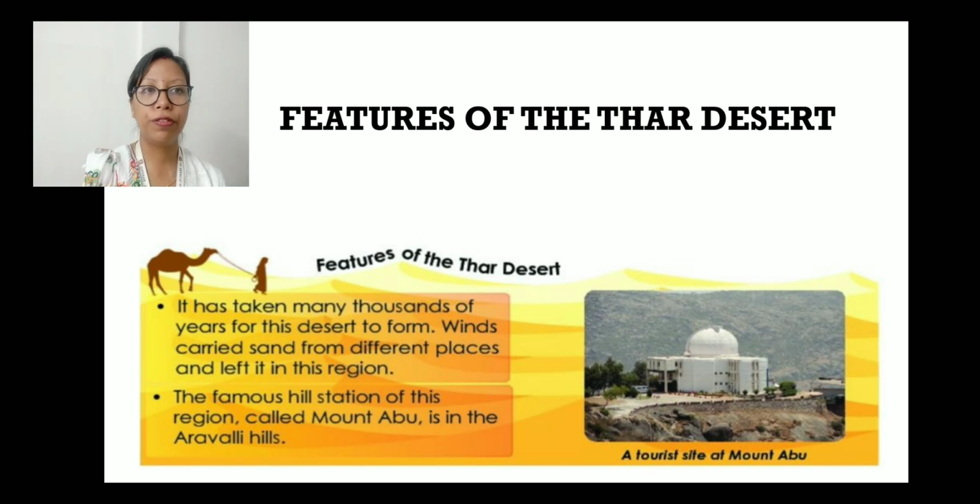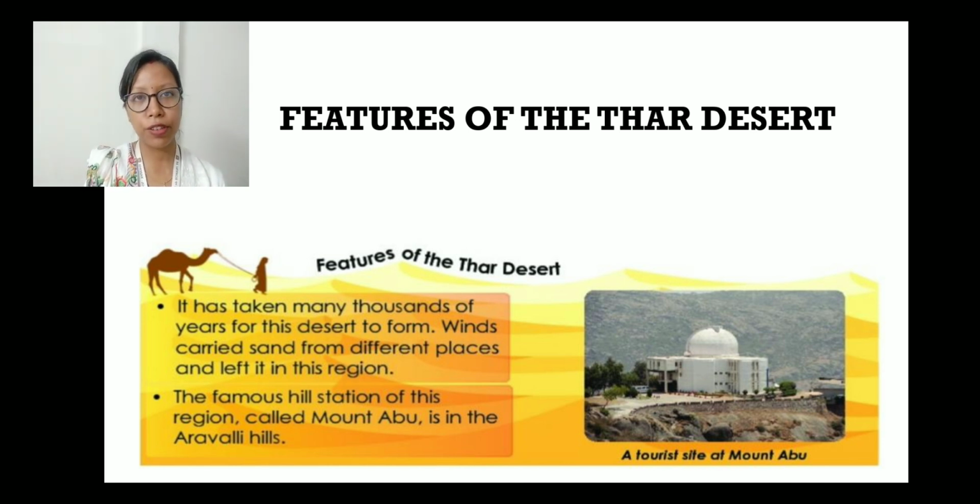Now let's move to the features of the Thar Desert. So the features of the Thar Desert are: it has taken many thousands of years for this desert to form. Winds carried sand from different places and left it in this region. And that is how the Thar Desert has been formed. It was not formed in a single day. It took thousands and thousands of years to form this desert.